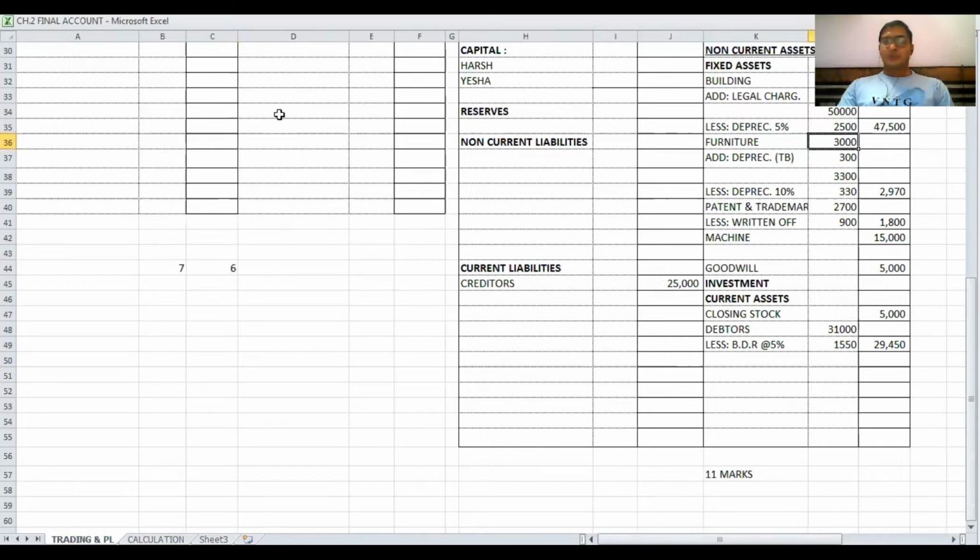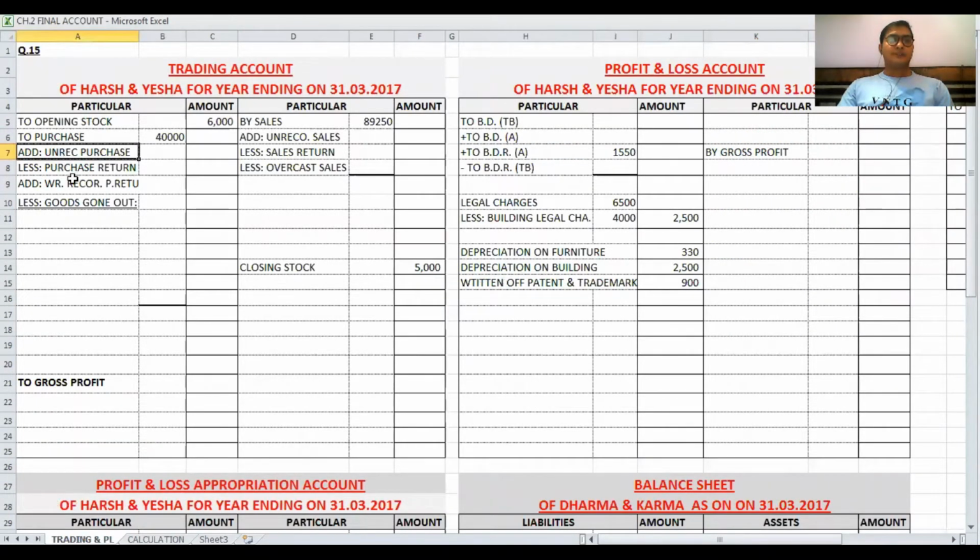Goods return. Goods return is called purchase return as well as sales return. If the amount is given on debit side, we have to write it on credit side. If the amount is given on credit side, we have to write it on debit side. Okay. So now here debit and credit both values are given. So 7500 is given on debit side, so we have to write on credit side 7500, and in the opposite way, purchase return is 5,000.